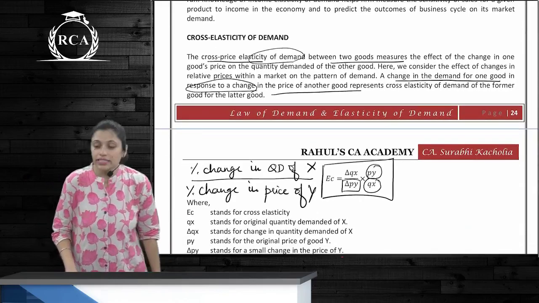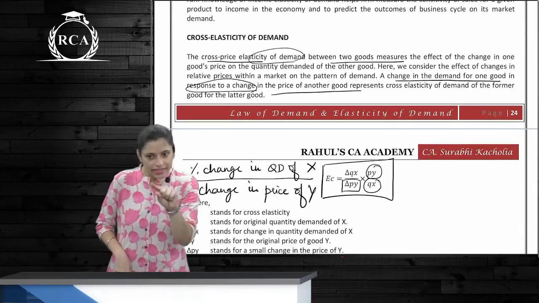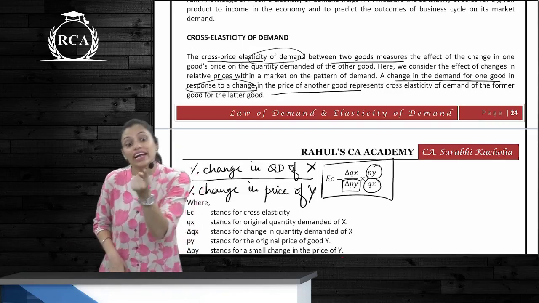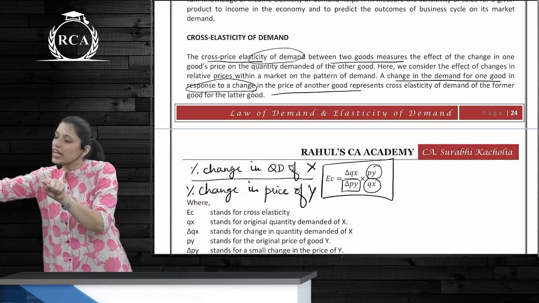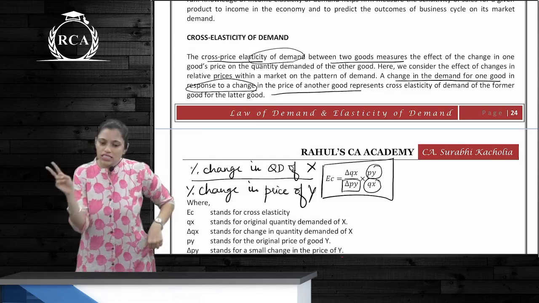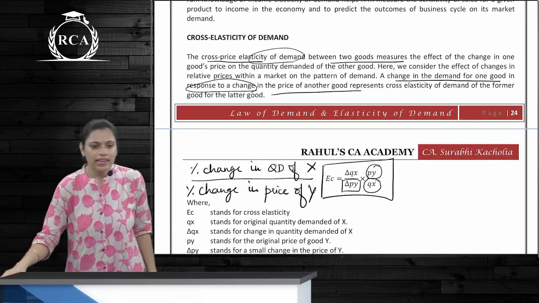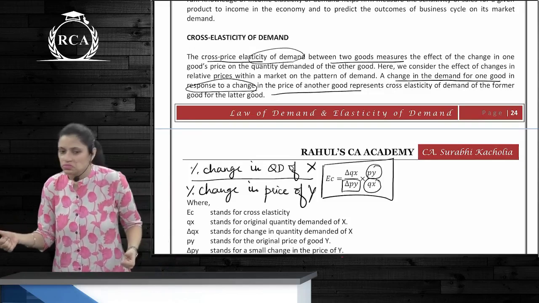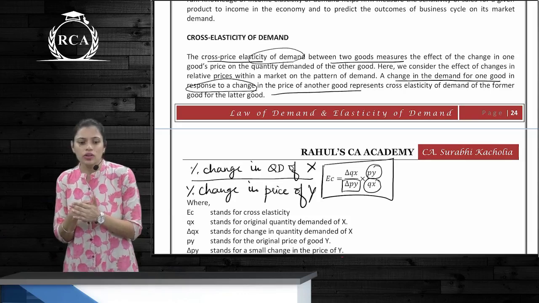Cross elasticity of demand. The change in quantity demanded of a related good in response to a change in the price of the other related good. So these goods are interrelated. Yes? No? Yes? Okay. So how does cross elasticity look?